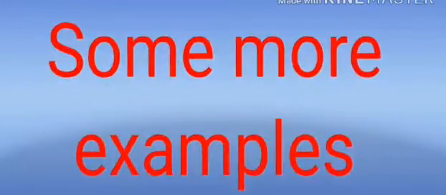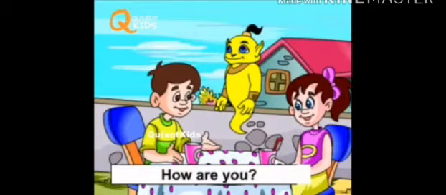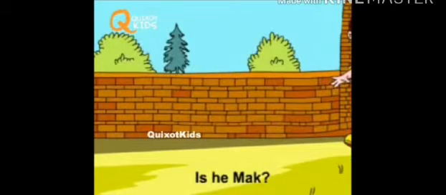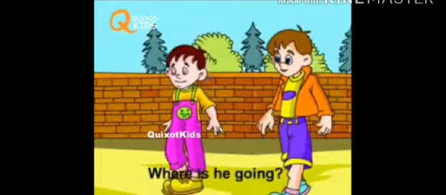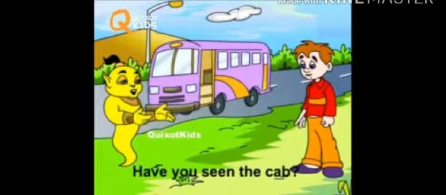Some more examples. Why are you late? Where is your house? How are you? Is he Mac? Does he carry a bag? Where is he going? Why is he going to the market? Is this a horse or a donkey? Have you seen the cab?